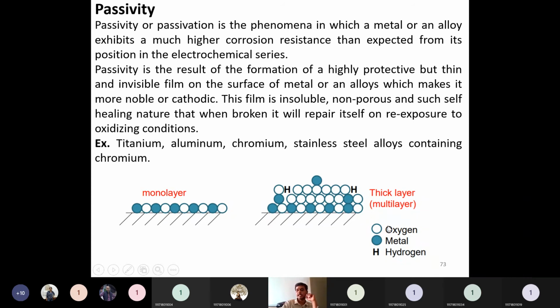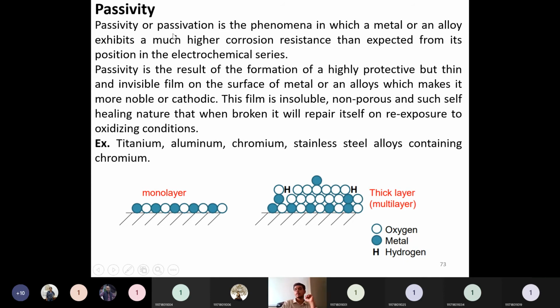Usually this layer is formed due to oxygen, metal, and hydrogen, and these compounds are responsible for stopping the corrosion further. So this is called a self-healing material. If that film is broken down due to some rupture, it has the characteristic of healing itself on its own. That is called passive characteristics, or passivation.